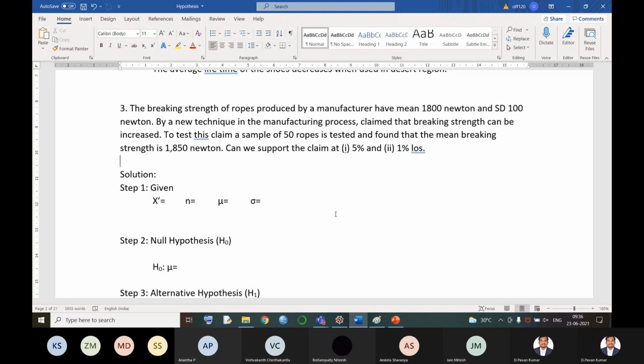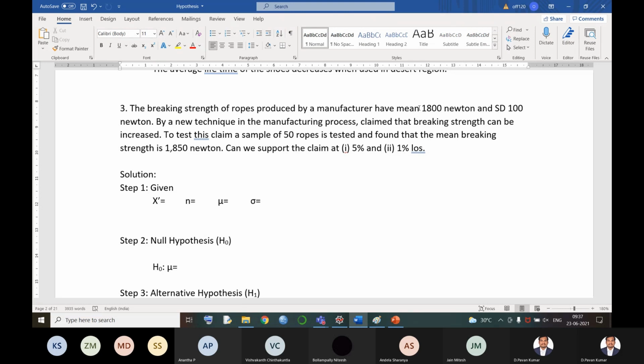So let us identify what these values are. Then let's construct what the problem is about. Now, the manufacturer, that means the producer, what is his assumption? He is saying that the breaking strength of the ropes manufactured by the company is 1800 Newton. Means any rope manufactured in the company can sustain a weight up to 1800 Newton. The breaking strength means what?